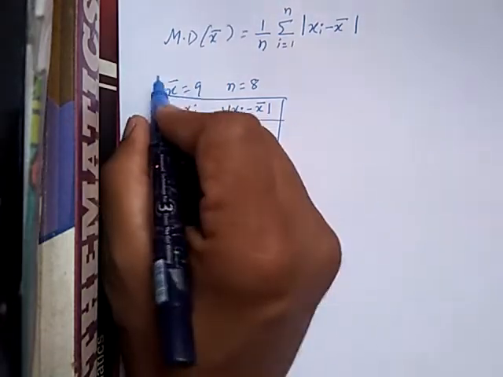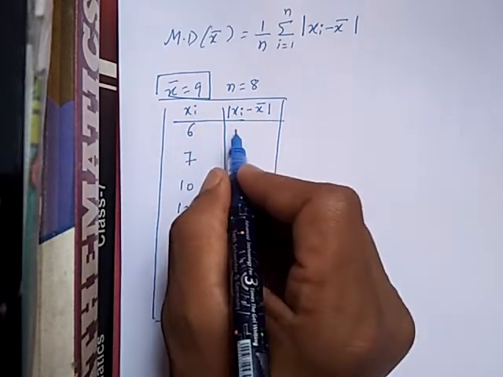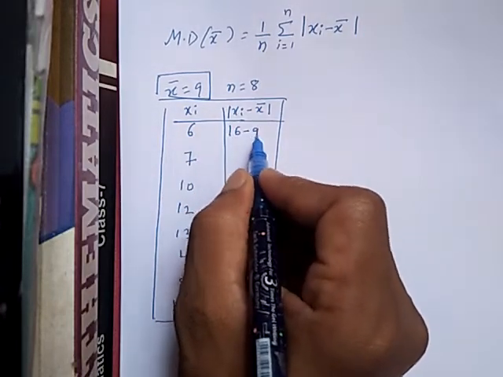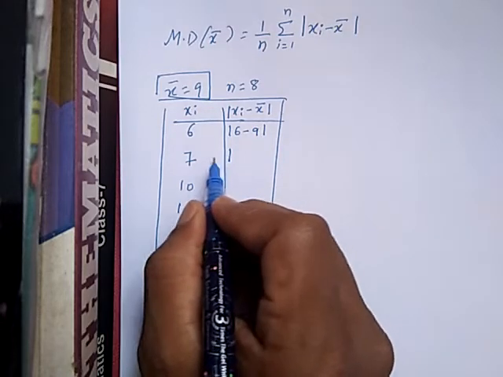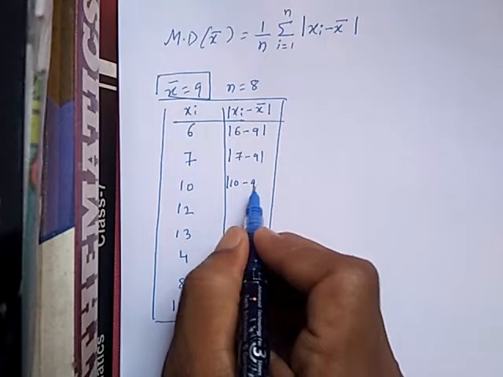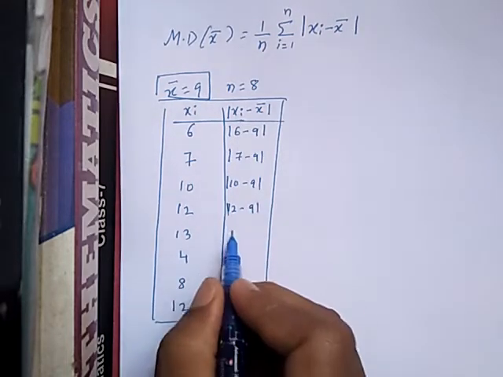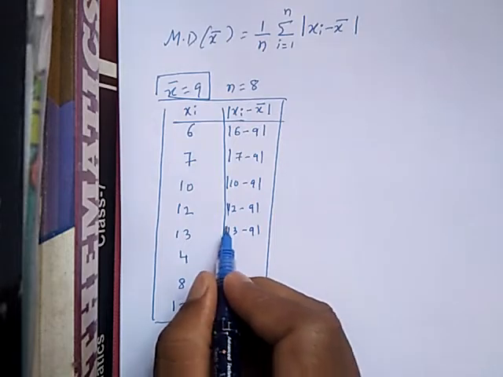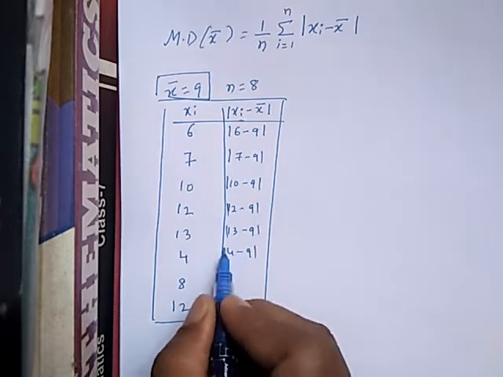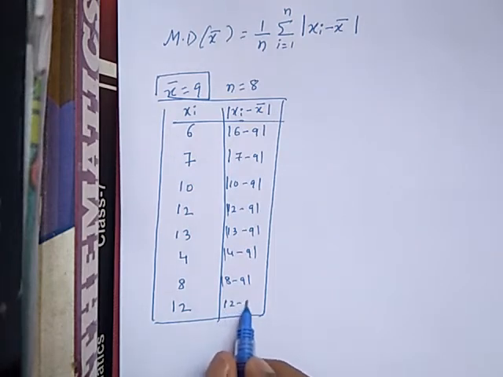Just now you got x bar equal to 9. So xi is 6, minus 9. Then 7 minus 9, then 10 minus 9. Directly you can write, but for your understanding I am writing 12 minus 9, 13 minus 9, 4 minus 9, 8 minus 9, and 12 minus 9.